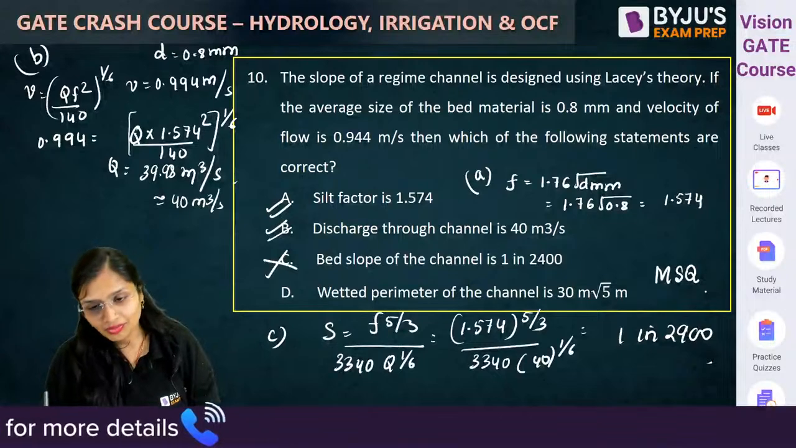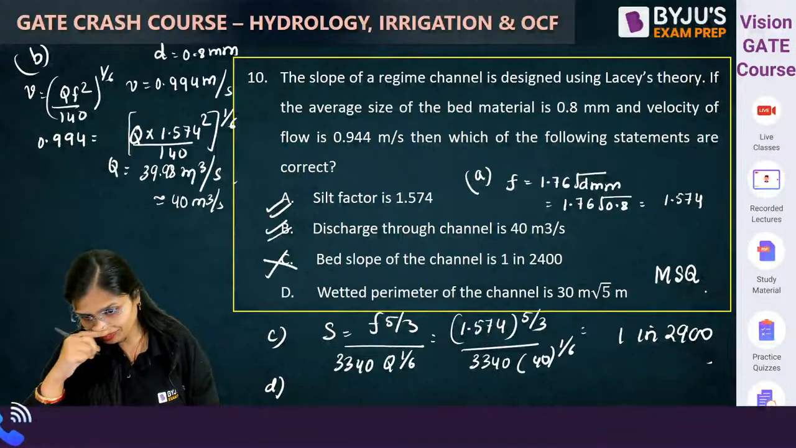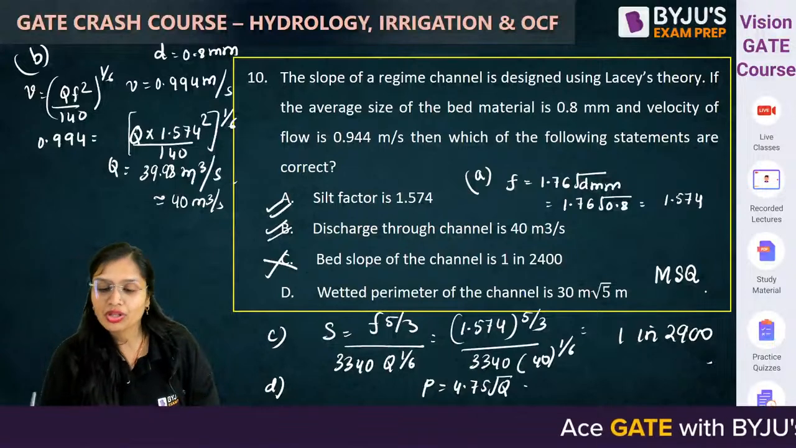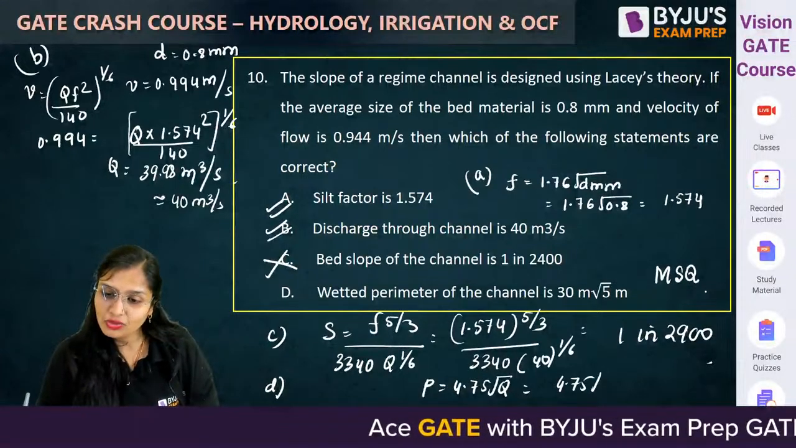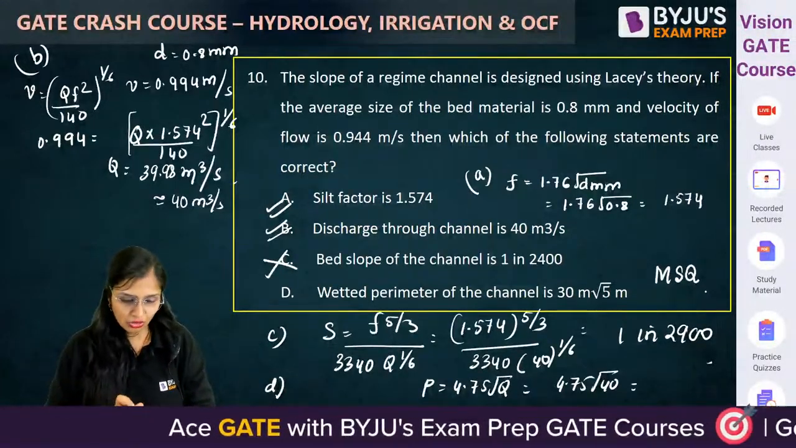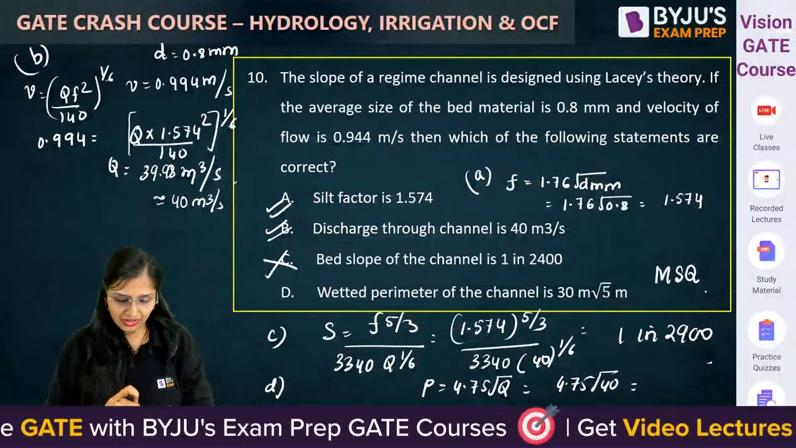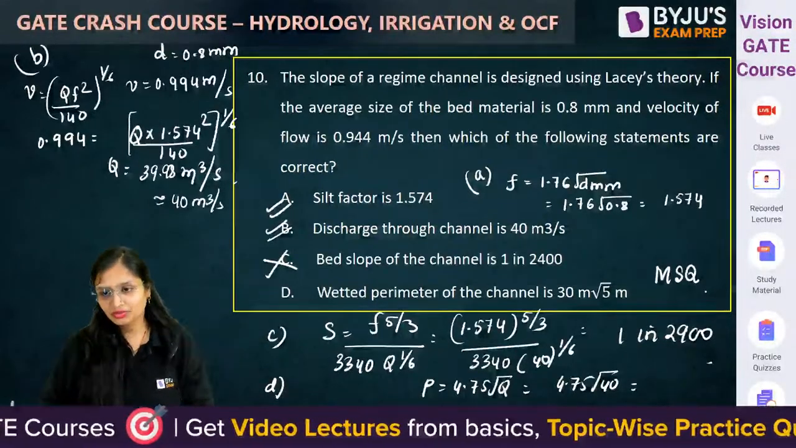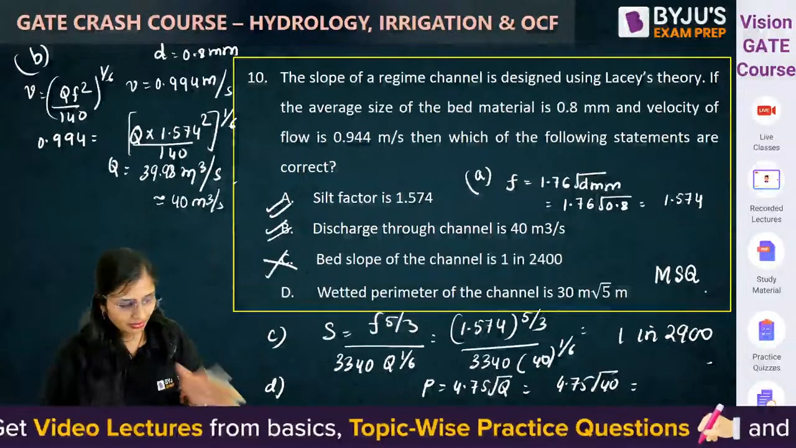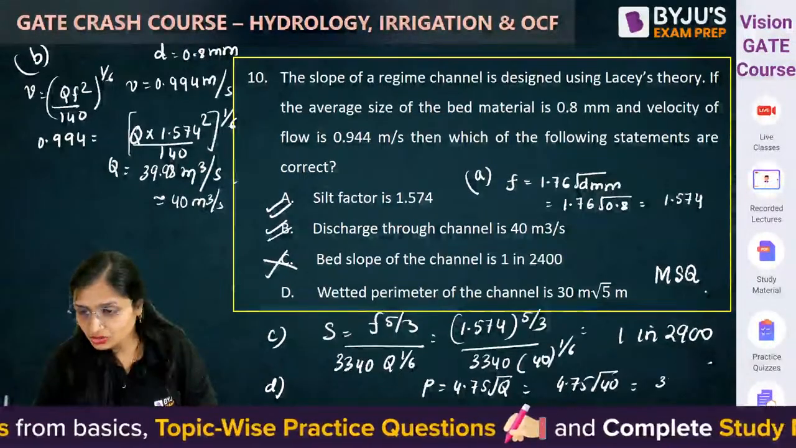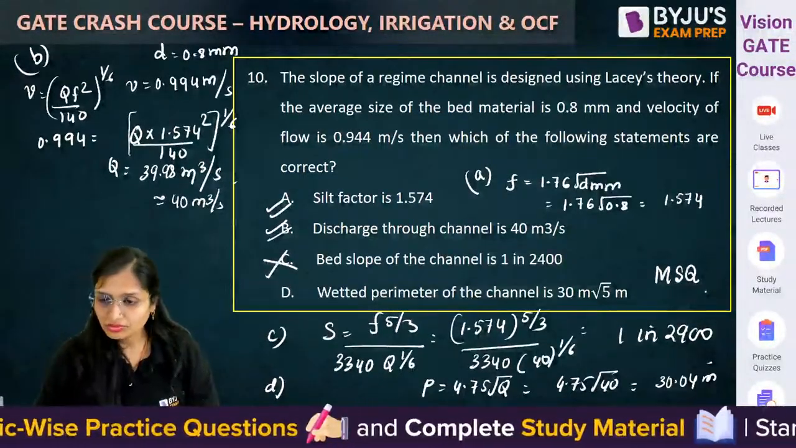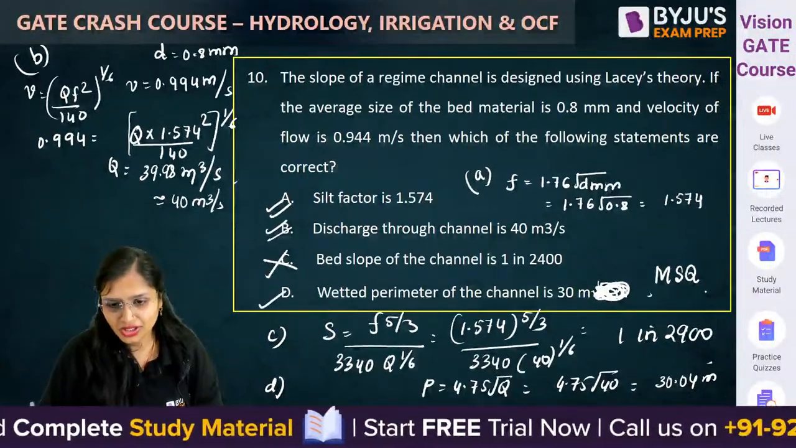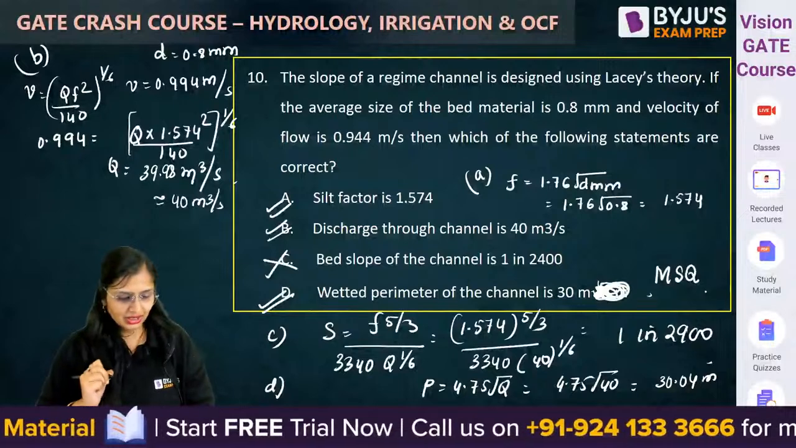Okay. Now, last one is wetted perimeter. So wetted perimeter formula is 4.75 root Q. 4.75 root 40. How much will this come? It will come out to be 30.04. So roundabout 30. So A, B, D are the correct ones.